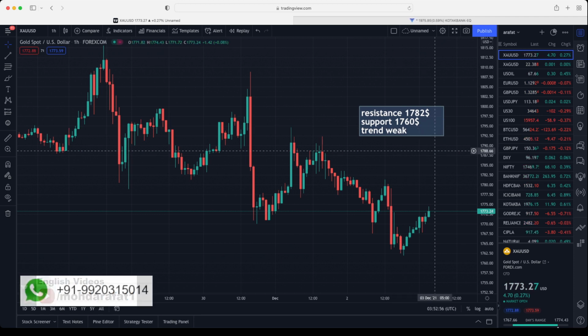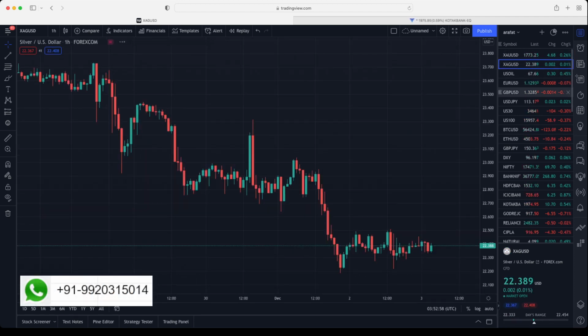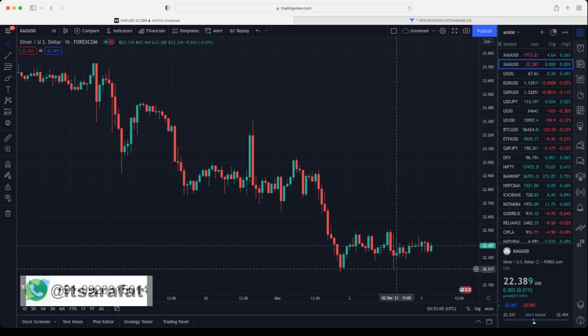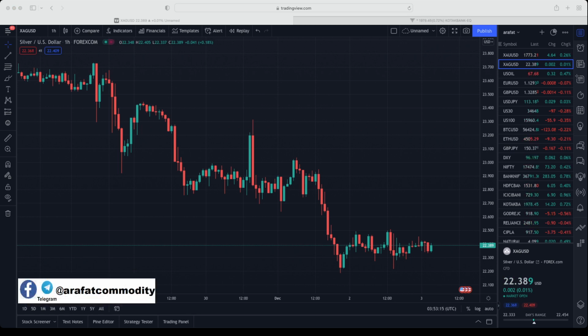Let's move on to silver. This is silver. Yesterday it went up to 1218 and then 1221. Now it is trying to recover, but still it is trading in weak zone. It hasn't recovered from negative to positive as of now. So let's have a look at resistance and support now.